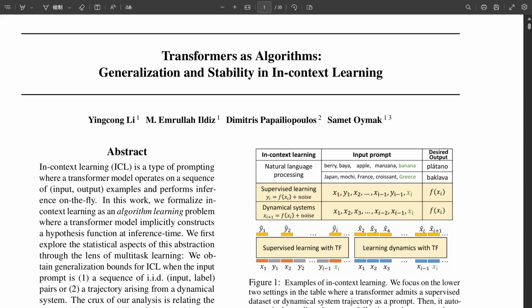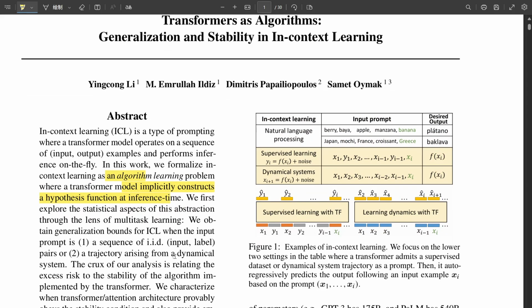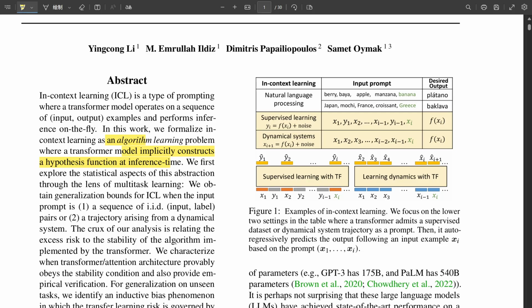Our mission is to unpack this fascinating new research paper entitled Generalization and Stability in In-Context Learning. This paper goes further than just describing what ICL does. It aims to provide the theoretical bedrock, the actual evidence for how it pulls off these feats. It frames ICL through a rigorous statistical lens, treating the transformer model itself as a kind of learning algorithm.